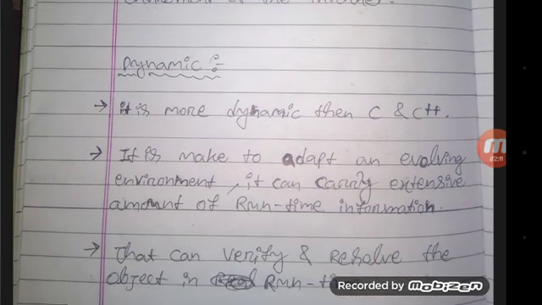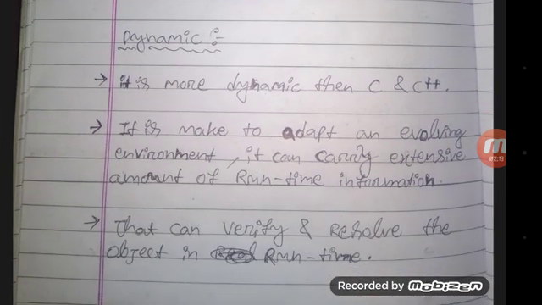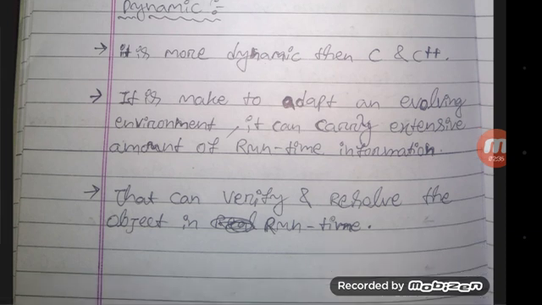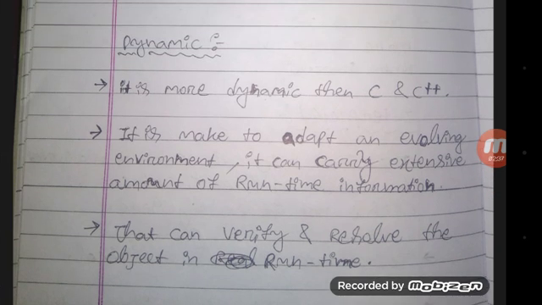Next is dynamic. It is more dynamic than C and C++. It is made to adapt to an evolving environment. It can carry an extensive amount of runtime information. And the next point is that it can verify and resolve objects at runtime. That means dynamic.